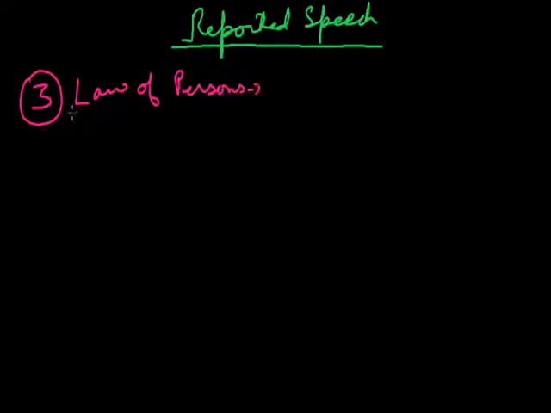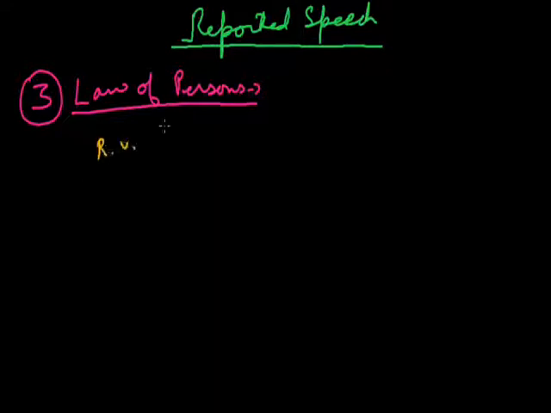Now coming on to reported speech. Continuing from the last section, in which we discussed two points as to how we will change a direct narration into indirect narration, the law of connectors and the law of tenses, in this section we will discuss the third law, that is the law of persons. That means how you will change the persons in the reporting verb and reported speech.